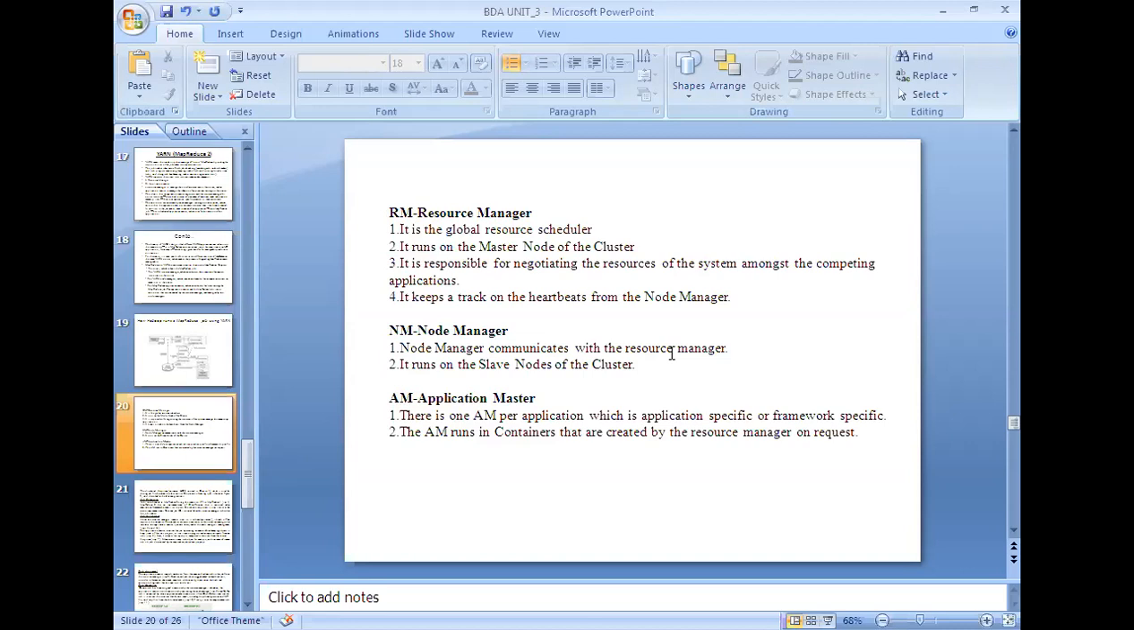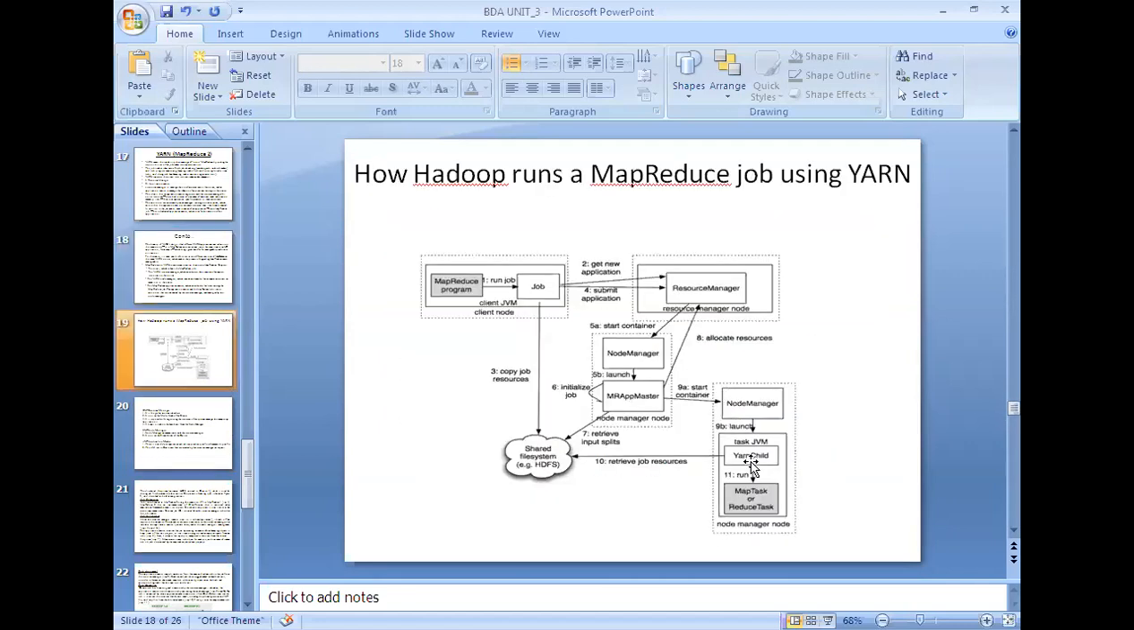For each and every application, the node manager creates an application master instance for the execution of that particular application. As the task tracker creates an instance for each task, in a similar way here also it will be done, which is application specific or framework specific. The application master runs in the containers that are created by the resource manager on request.